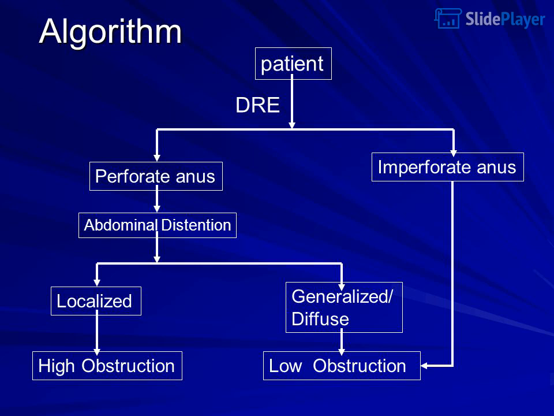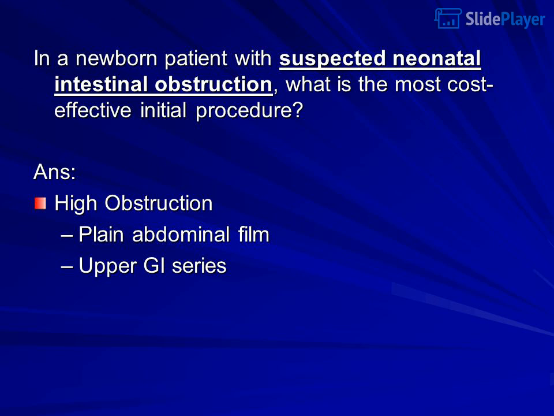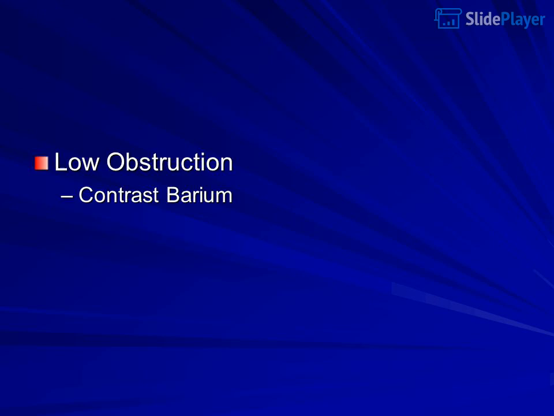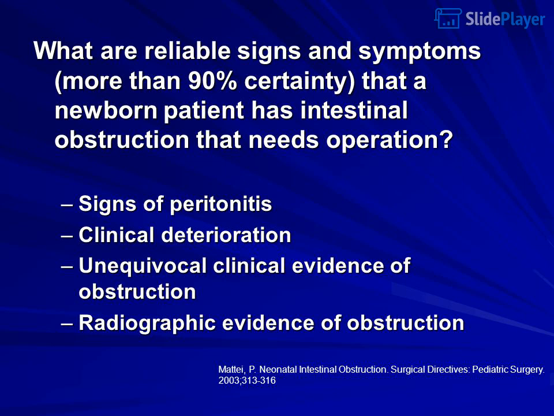Low obstruction. In a newborn patient with suspected neonatal intestinal obstruction, what is the most cost-effective initial procedure? Plain abdominal film. For high obstruction, upper GI series. For low obstruction, contrast barium.